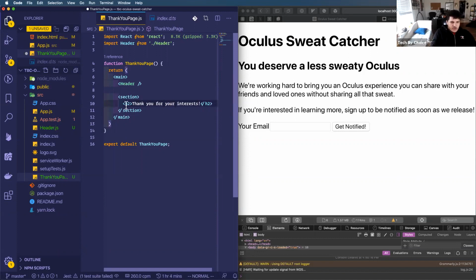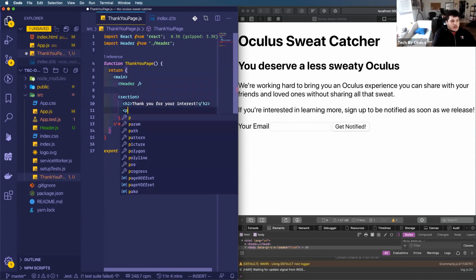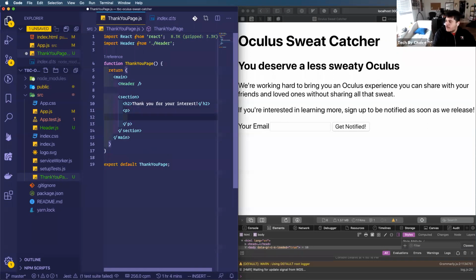And notice that I'm using H2 because I know that header includes an H1. Just to be semantic and to keep my page very accessible, I want to make sure that I don't have repeating elements. So I don't want an H1, H1, H1. I want H1, H2, H3, H4. So thank you for your interest. Maybe just single interest. And I'm going to open up a little paragraph and say,